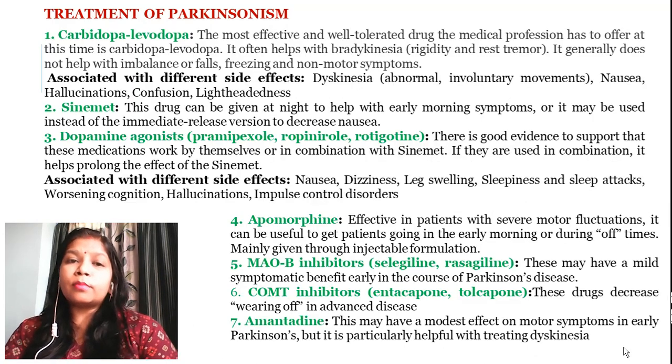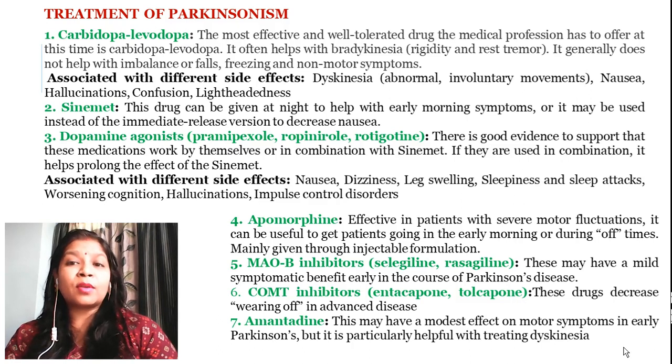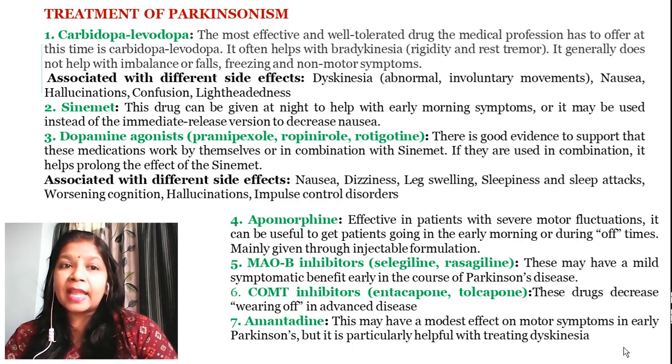Now, coming to the treatment of Parkinsonism, the first line of treatment is the combination of carbidopa-levodopa. It is the most effective and well tolerated drug used by the medical profession nowadays, and it often helps with bradykinesia, rigidity and rest tremor. It generally does not help with imbalance or falls. That means if a person has a tendency to fall down or freezing or any kind of non-motor symptom, then this drug is not going to help.